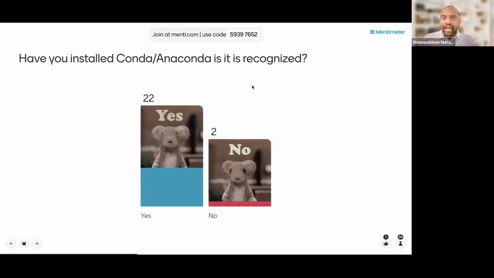Okay, next I want to ask: have you installed Conda Anaconda and is it recognized? Mind you, I'm receiving this feedback to make sure that we know who is having problems. From here I can see that we have 27 people who have installed Conda Anaconda and it is recognized in their terminal. So this is pretty good. We can see that, yes, we are good to go.